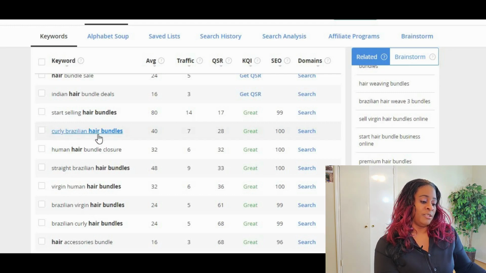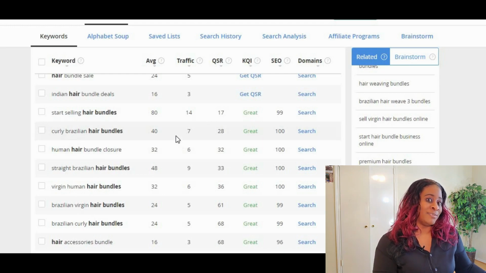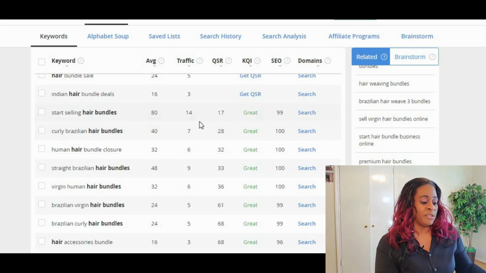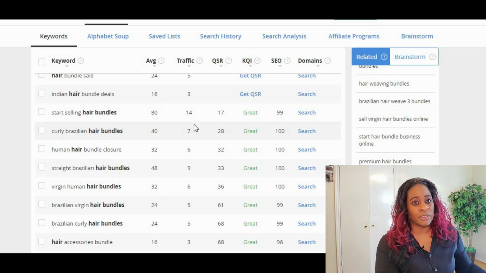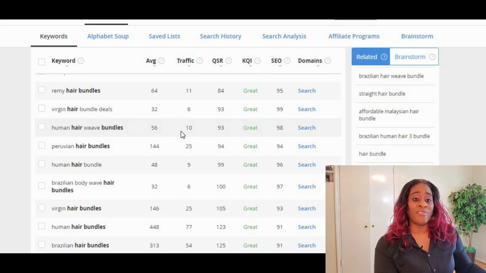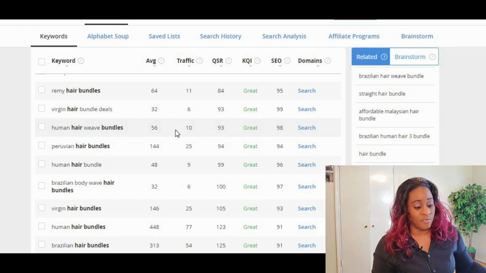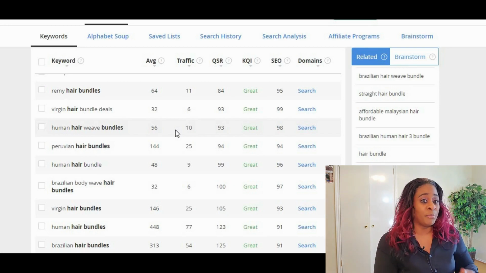Curly Brazilian hair bundles, about 7 people a month. So you think about how much your hair bundles are worth. Is it worth ranking for a measly 7 people a month to come to your website? All the traffic adds up. So you want to rank for multiple keywords, and you want to just build and build and build on every keyword that you can possibly take so that you can be ranked for multiple keywords. That way, if they're typing virgin hair bundles, Brazilian hair bundles, whatever they're typing in, that 7 plus that 5 plus that 10 plus that 20, all of those will add up.